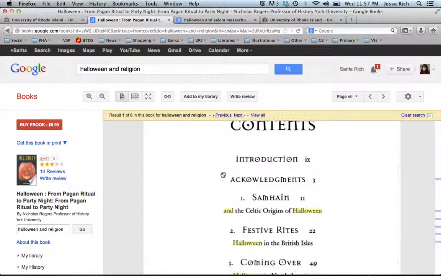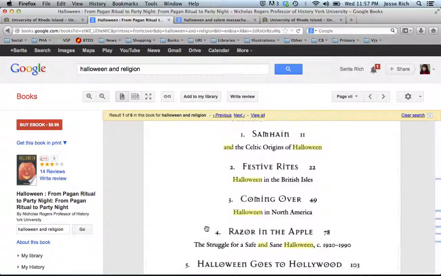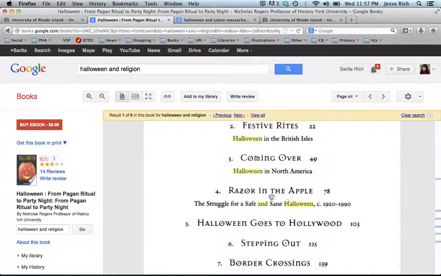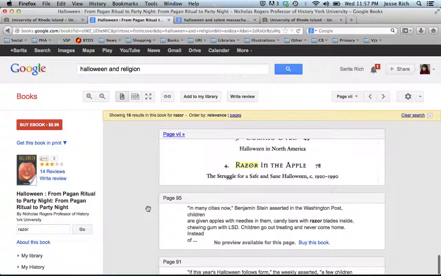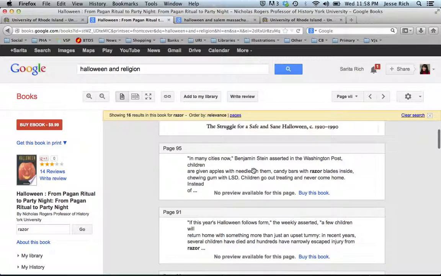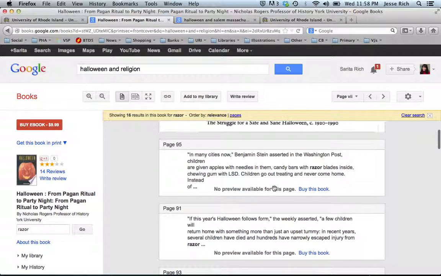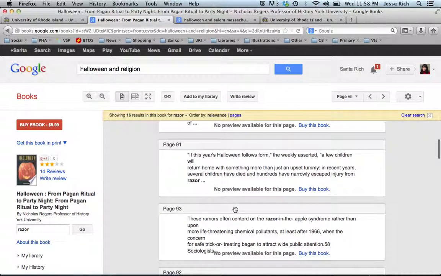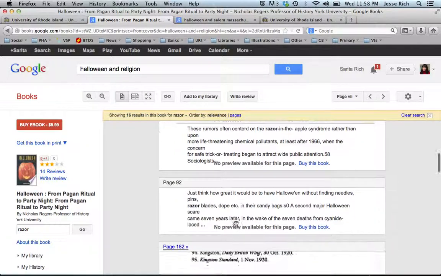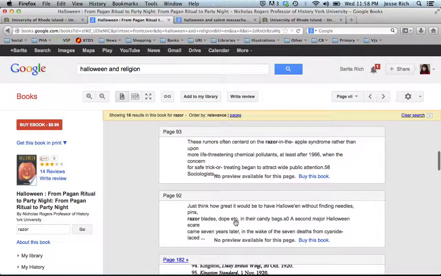So sometimes when you're researching, you get distracted by other topics that are related that also sound interesting, like this one, Razor and the Apple. So I want to know more about that. Just a little off topic, but I'll look for all the pages with the word razor. And the only one that it lets us see is the word that's in the table of contents. So if you look down here, the page that has this word here has some interesting information, but we cannot see that whole page. Same for pretty much that whole chapter, it looks like. No preview available.